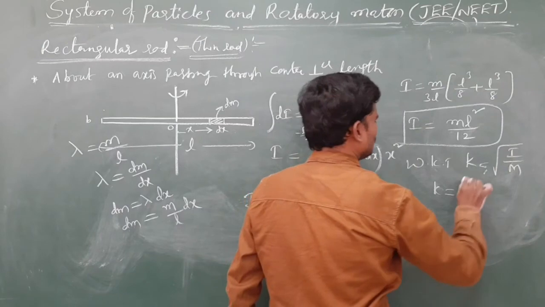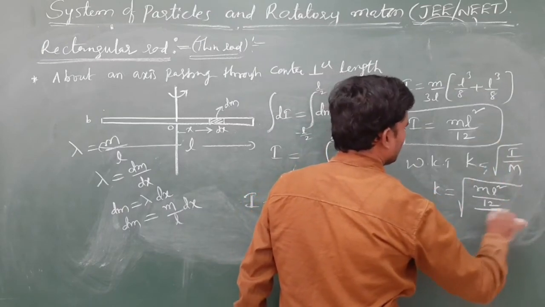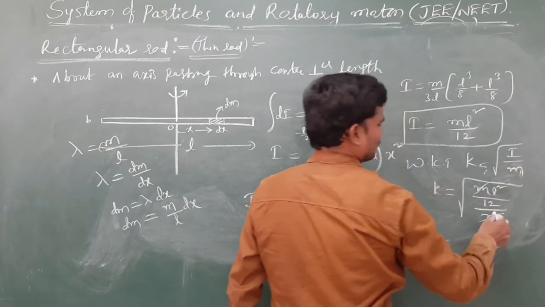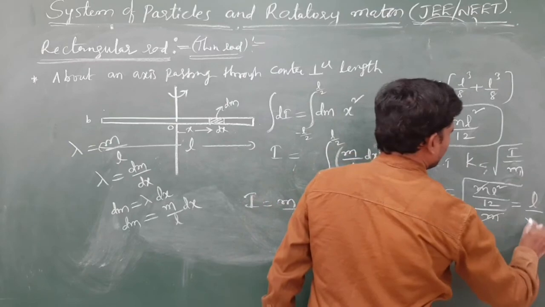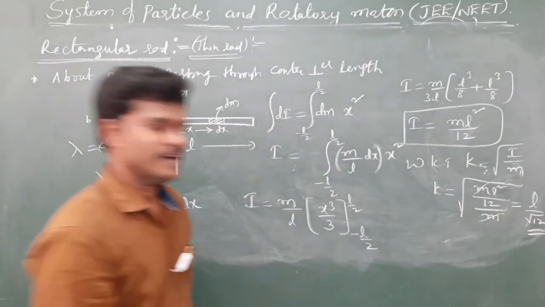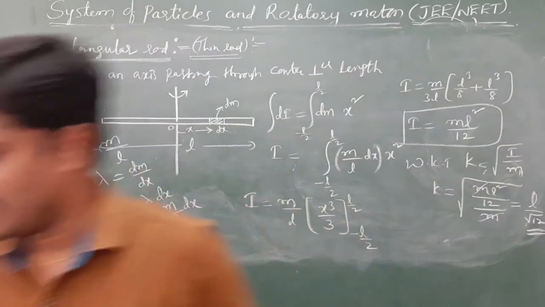So root of m L square by 12 by m, you will get L by root of 12 as the radius of gyration. Okay.